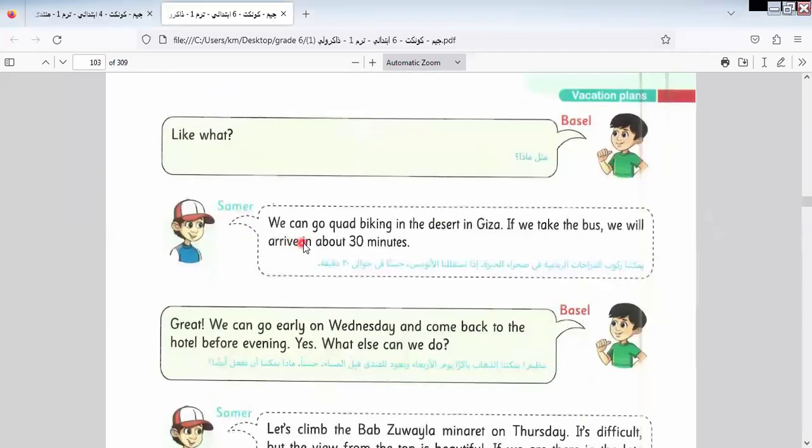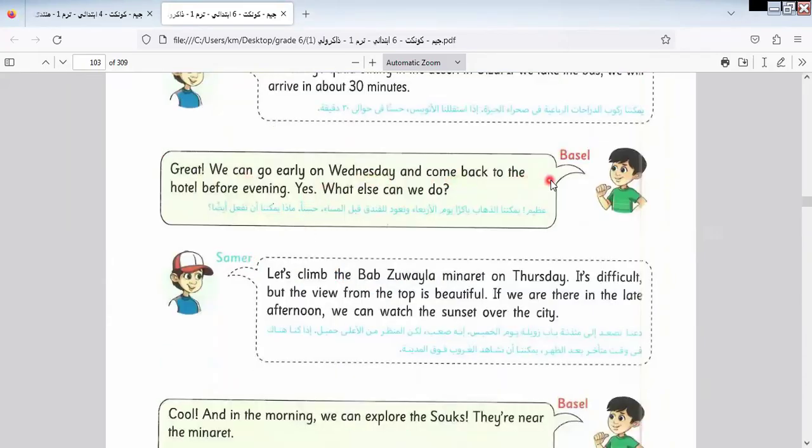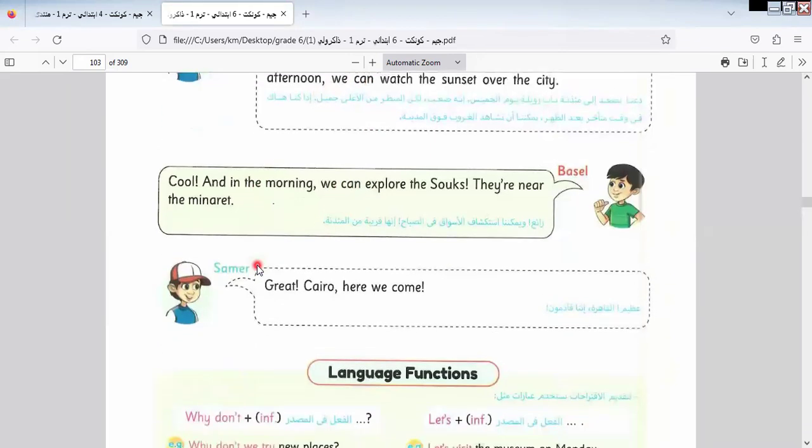We can go quad biking in the desert in Giza. If we take the bus, we will arrive in about 30 minutes. Great. We can go early on Wednesday and come back to the hotel before evening. Yes. What else can we do? Let's climb the minaret on Thursday. It's difficult, but the view from the top is beautiful. If we are there in the late afternoon, we can watch the sunset over the city. Cool. And in the morning, we can explore the souks. They are near the minaret.